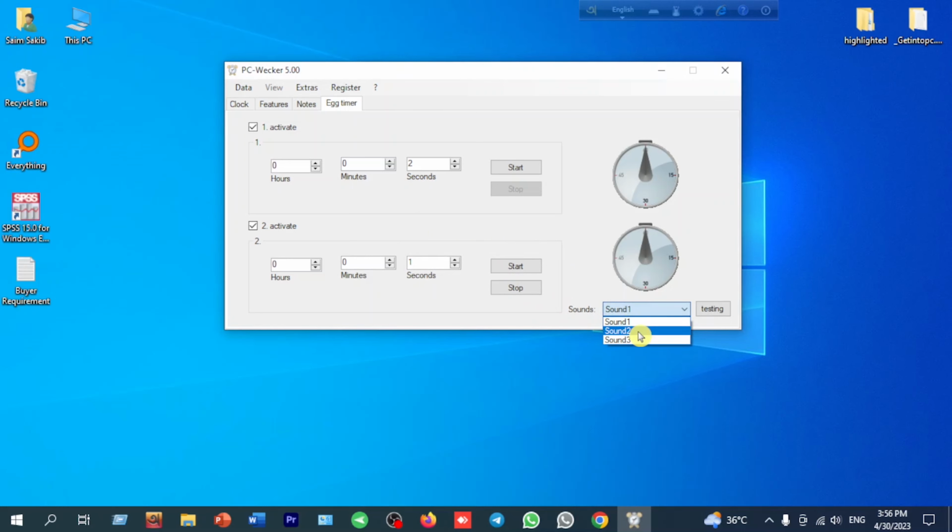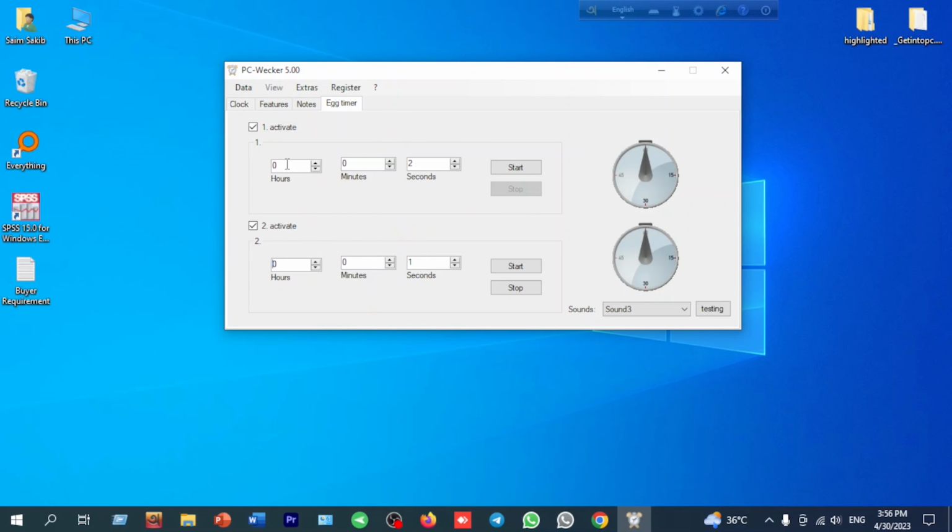If we want another sound, then we can click start, and here will be another sound. Okay, then if we want the number 3 sound, we can start it and after 2 seconds, now this is the sound. So maybe you can understand the egg timer.